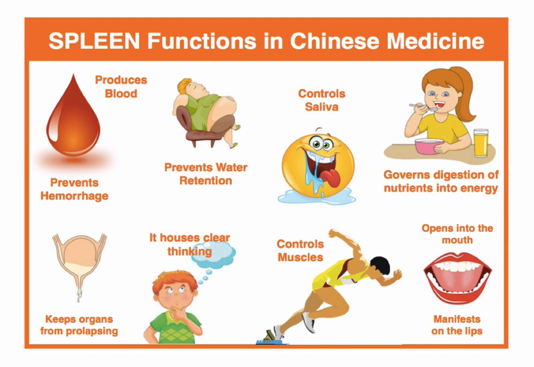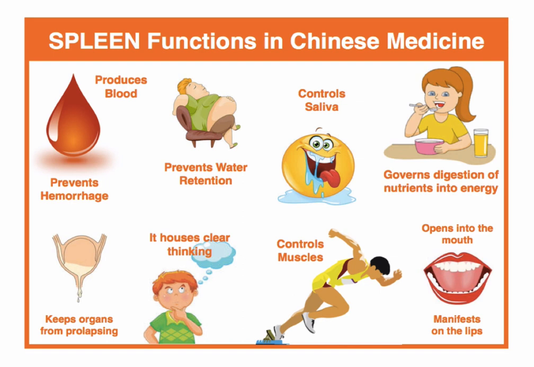It's in charge of keeping all organs from prolapsing. So it has tendency to raise qi and keep all the organs in place so they don't fall. So if there's organ prolapse, we have to look at spleen, and we'll look at this coming up in this video. It's in charge of fluids, and the fluid part of spleen is saliva. So if there's too much saliva or not enough, there's dry mouth, that's a spleen stomach function. So we'll look at it.